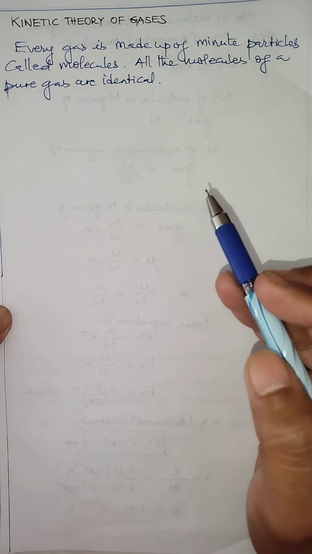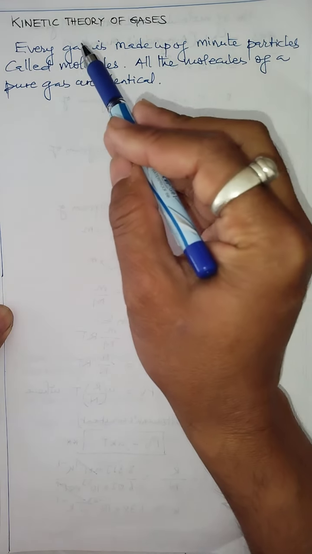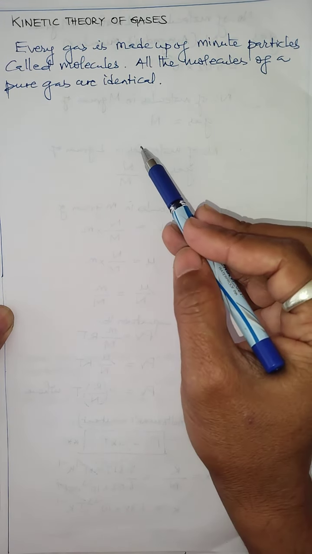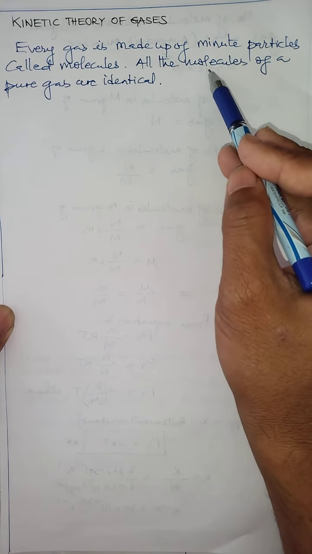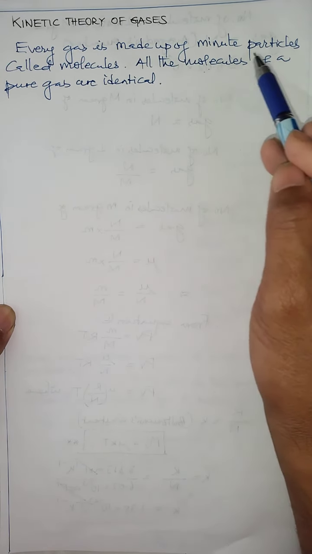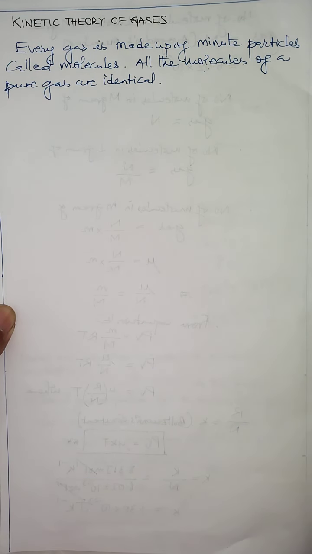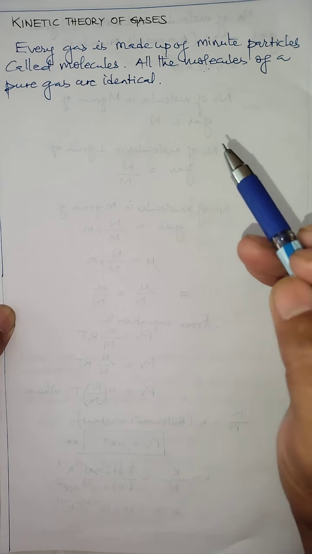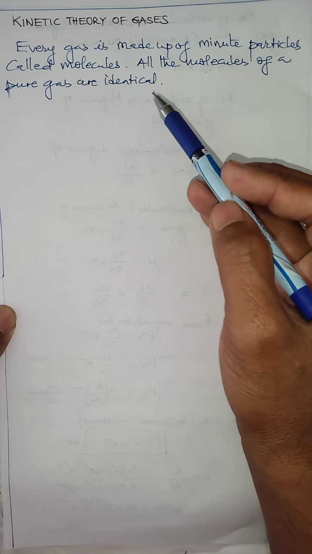According to this theory, called kinetic theory of gas, every gas, whether it's a real gas or ideal gas, is made up of minute particles called what? Molecules. And remember this part, all the molecules of a pure gas are identical with respect to each other. That means they are identical in shape and their size is also similar to the others. So this is one of the important points under kinetic theory of gas.